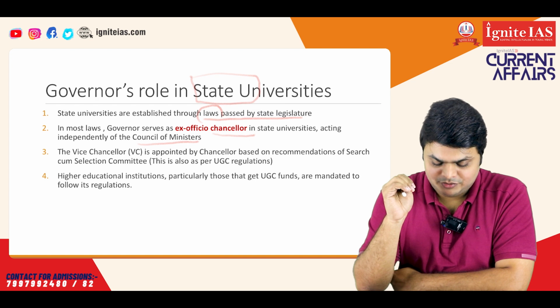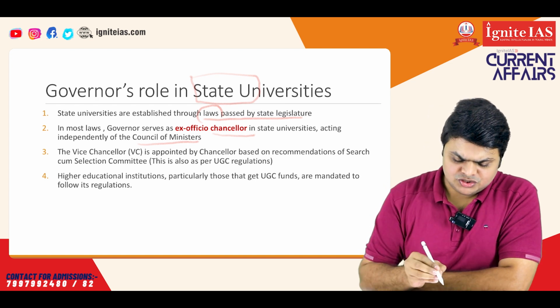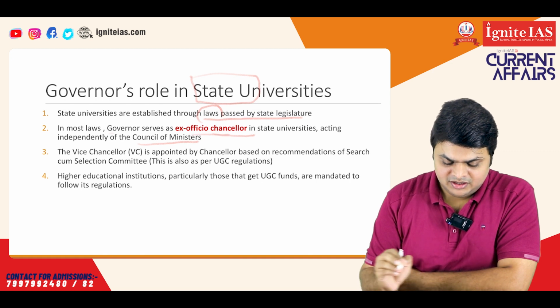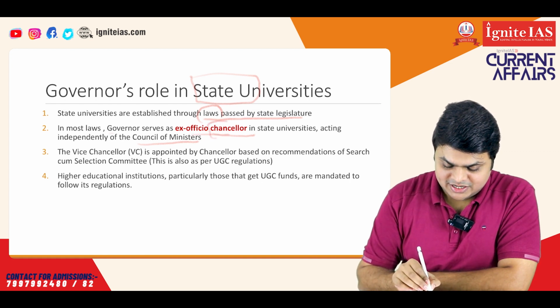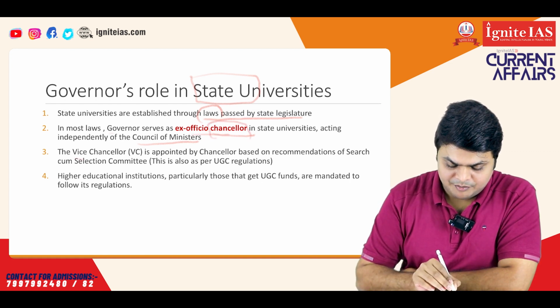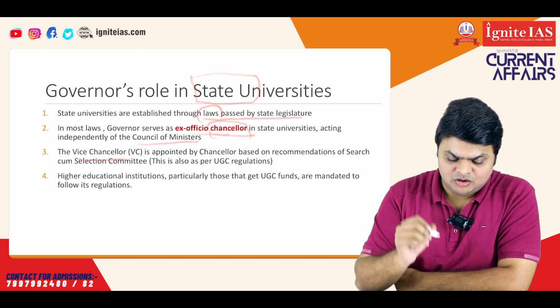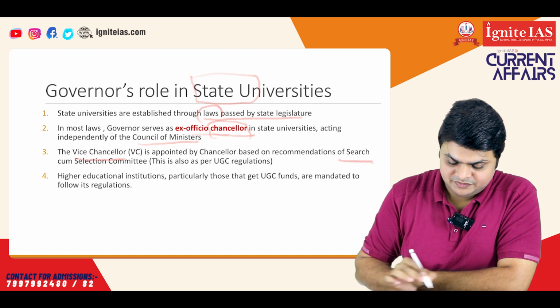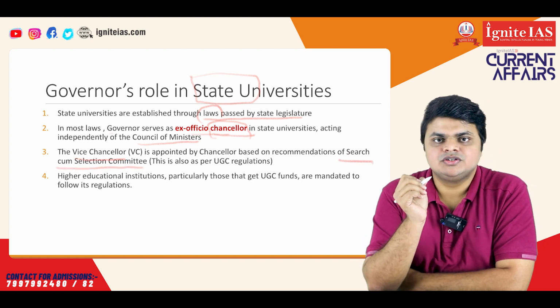To ensure that there is no political intervention, in most of the laws, most of the states, the governor only acts as the ex officio chancellor. And as chancellor, his main duty is to appoint the vice chancellor. How the vice chancellor is actually appointed is, there is a search cum selection committee which recommends a certain panel of names to the chancellor.